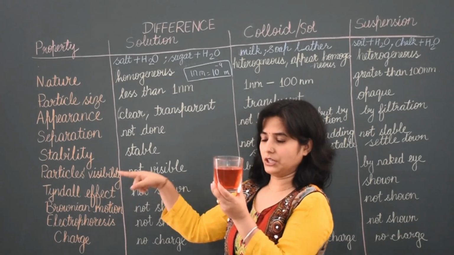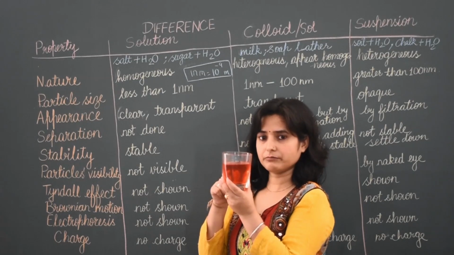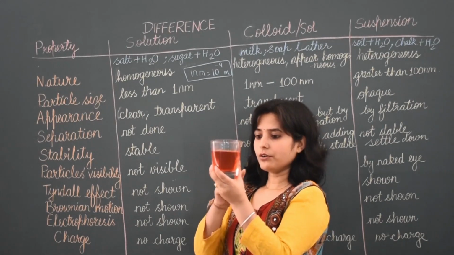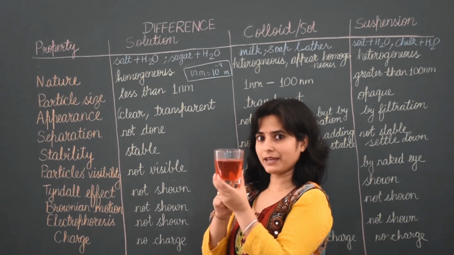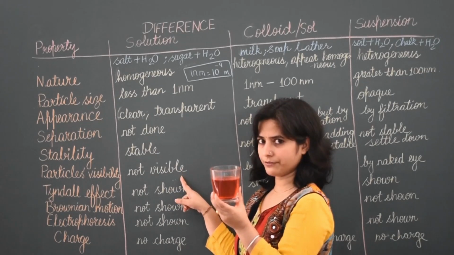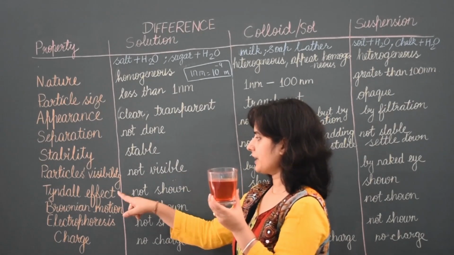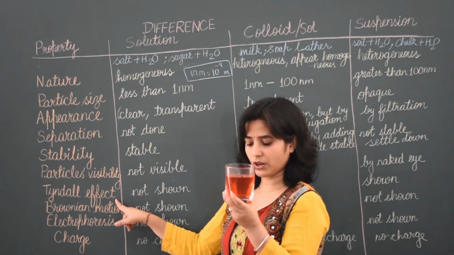Particle visibility. That is, whether we can see the particles of the solution or not. We cannot see them by naked eye or by microscope. It all looks the same. So particles are not visible in this solution. Tyndall effect. We have done the Tyndall effect in the first chapter also.